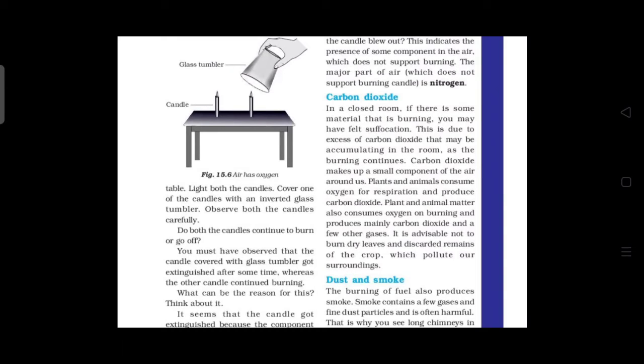Carbon dioxide makes up a small component of the air around us. Plants and animals consume what? Oxygen for respiration and produce what? Carbon dioxide. Plants and animals also consume what? Oxygen on burning and produce what? Mainly carbon dioxide and other gases.